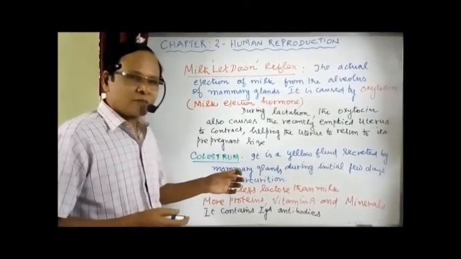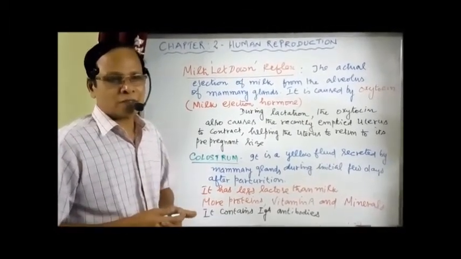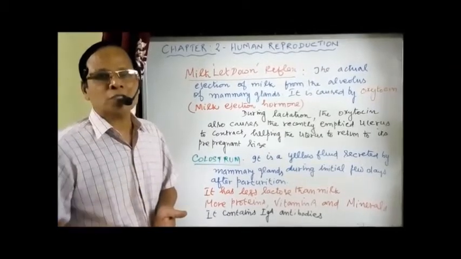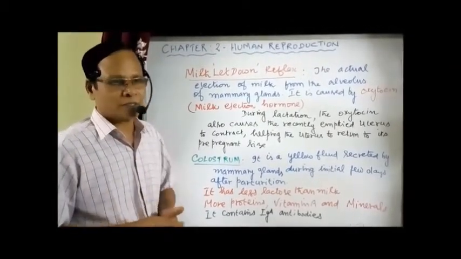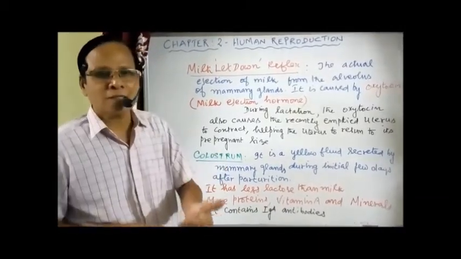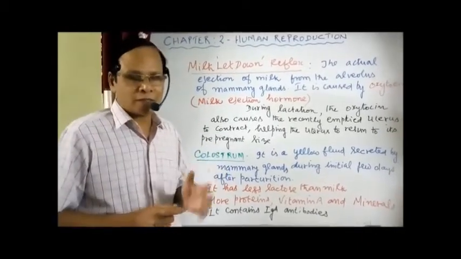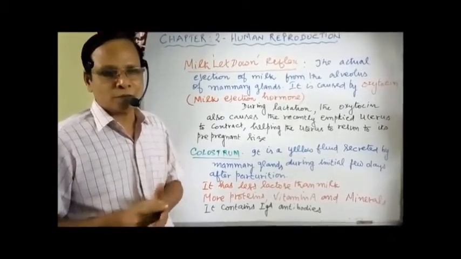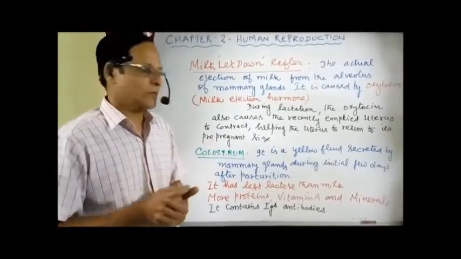Now the colostrum is an ideal food for infants as it contains all the constituents in the right or suitable concentration. That's number one. Secondly, it is easily digestible. So it fully satisfies the baby's food up to about 6 months of age.